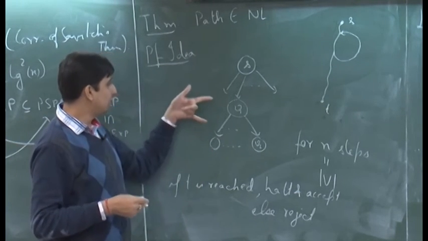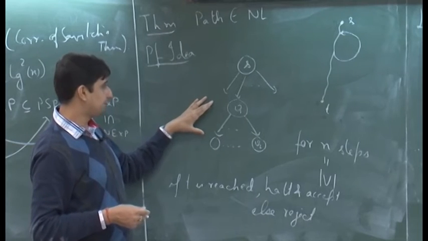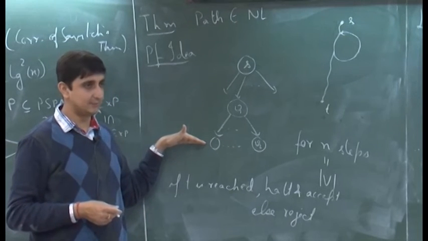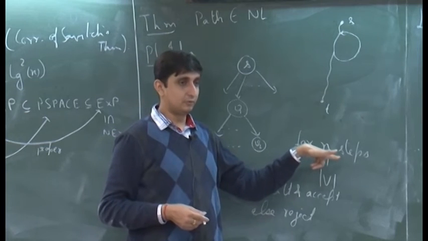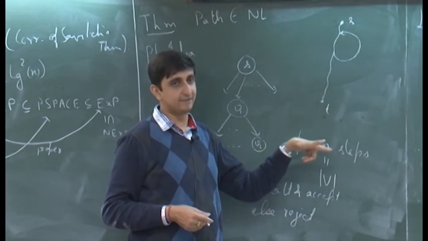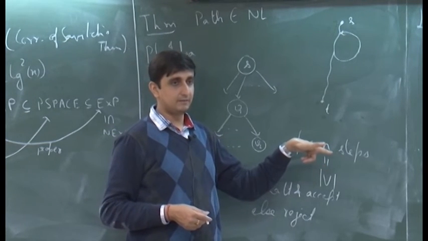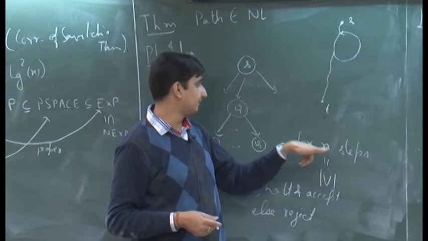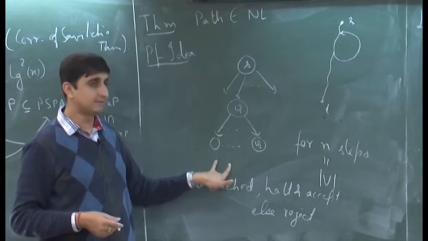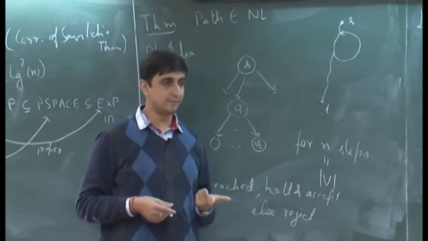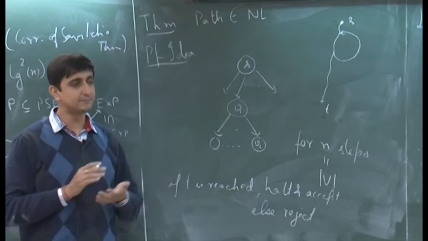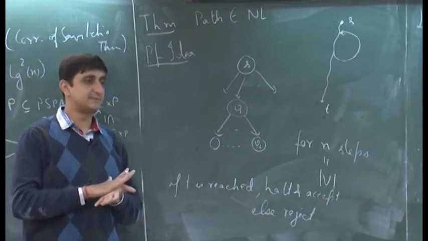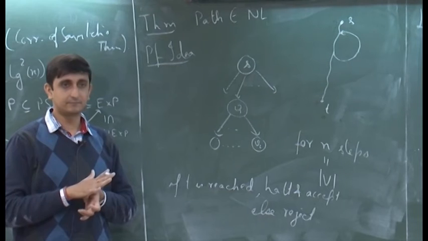So I need two variables to store the vertices, and I also need a counter to record how many steps I have moved. If I have n vertices in my graph, the counter needs only log n bits. So I have about 3 or 4 variables, and therefore the total space taken is order log n.